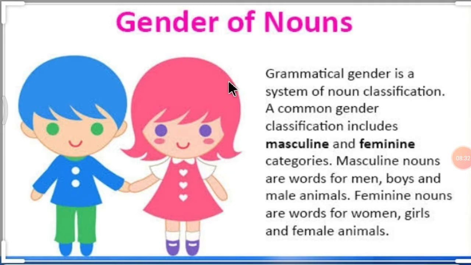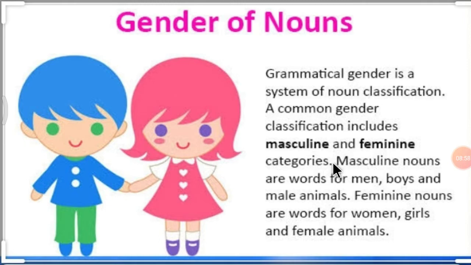Gender of nouns. Let's see again. Grammatical gender is a system of noun classification. A common gender classification includes masculine and feminine categories.